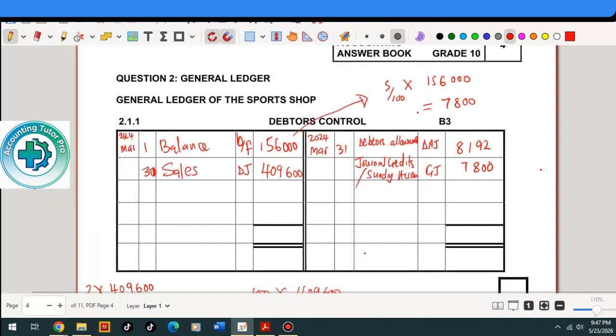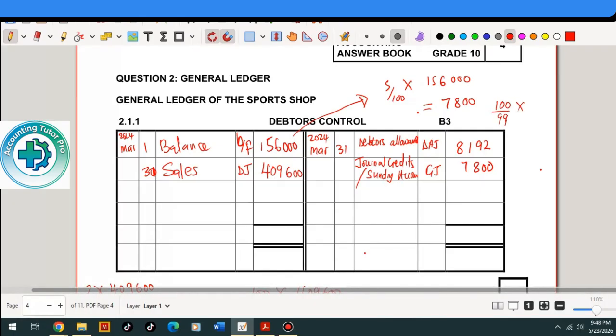We take this amount as 99% because they already reduced a 1% discount. To calculate this, the amount before deduction represents 100%, and 99% is the amount we are given, which is 396,000.